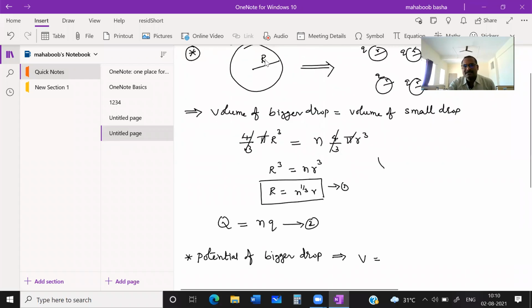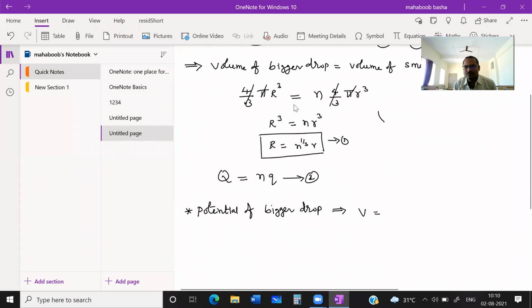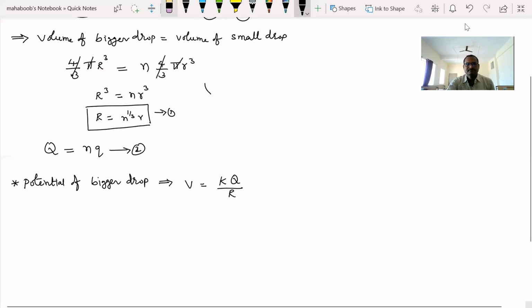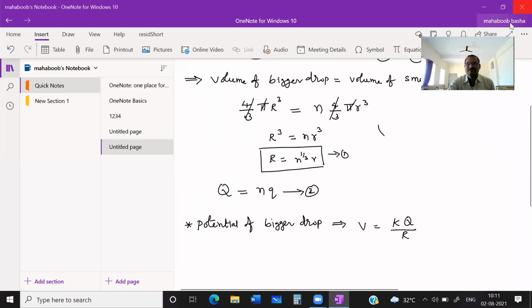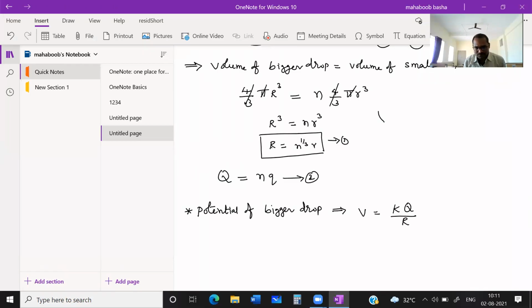It is a spherical conductor, a spherical drop, so its potential formula is 1 by 4 pi epsilon naught times Q by capital R. So the potential of the bigger drop can be written as K, which is constant, times capital Q, which is n into small q, divided by capital R, which is n power 1 by 3 times small r.